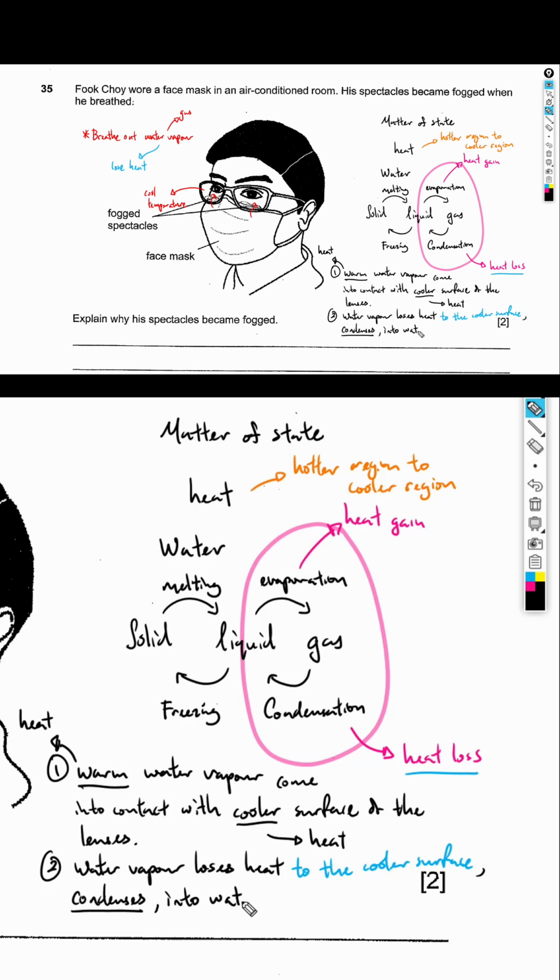Now, please do not belittle these two words that I'm going to highlight for you, because when you use the word water vapor, it shows them that you understand that it is in a state of a gas. And when you use the words water droplets, it showcases to them that you know that it has changed from a gas to a liquid. From here, you can carry on to say that that's what causes it to fog. So that's all for this question, and I hope that you can now understand what the key points and keywords are that are needed to properly answer this question.